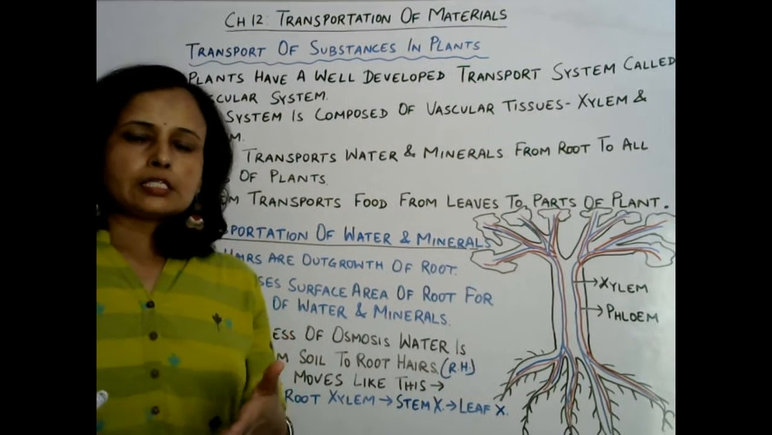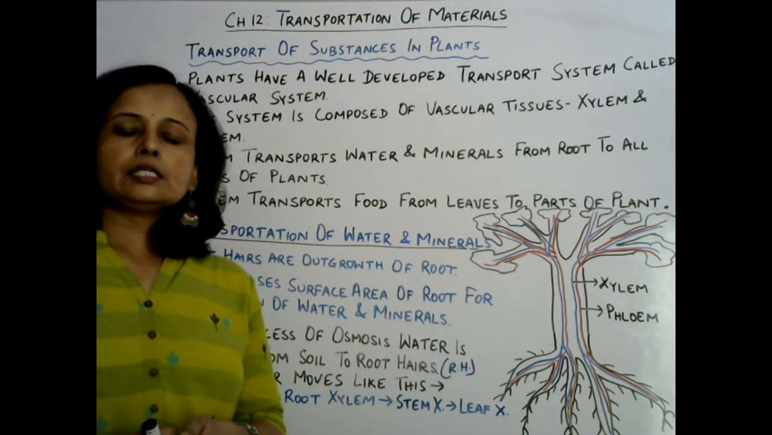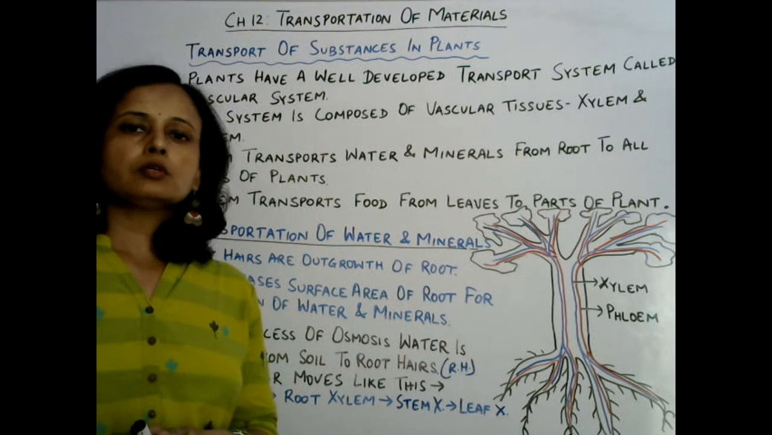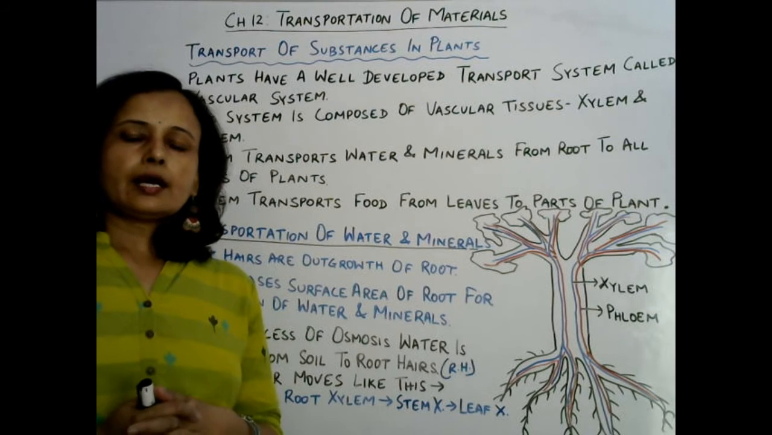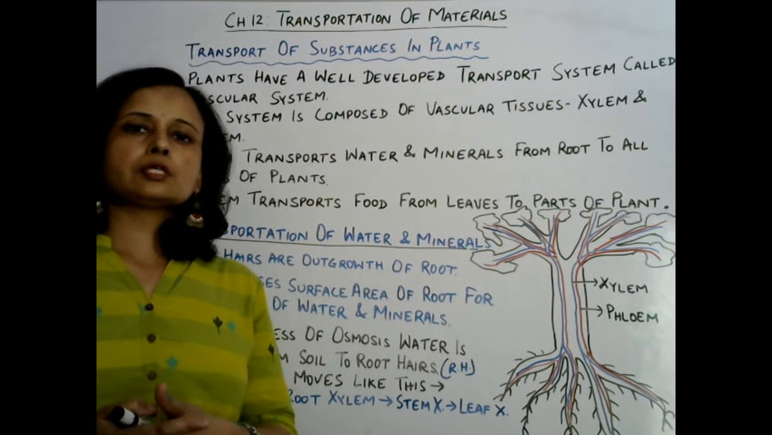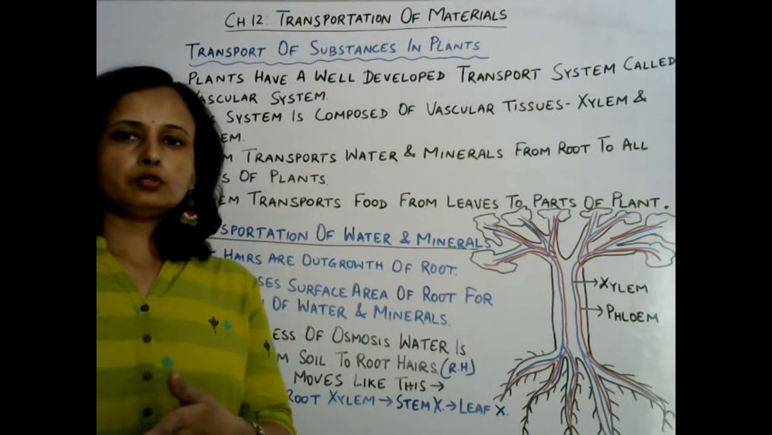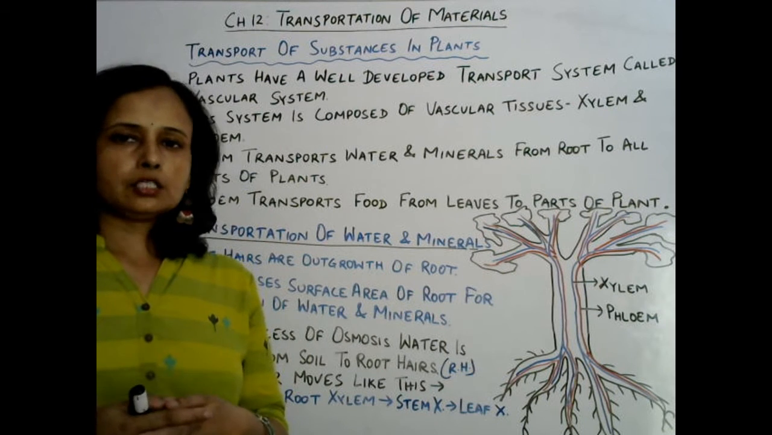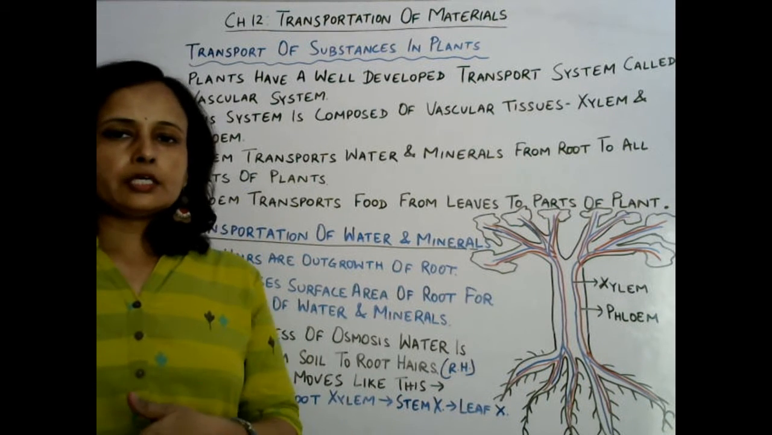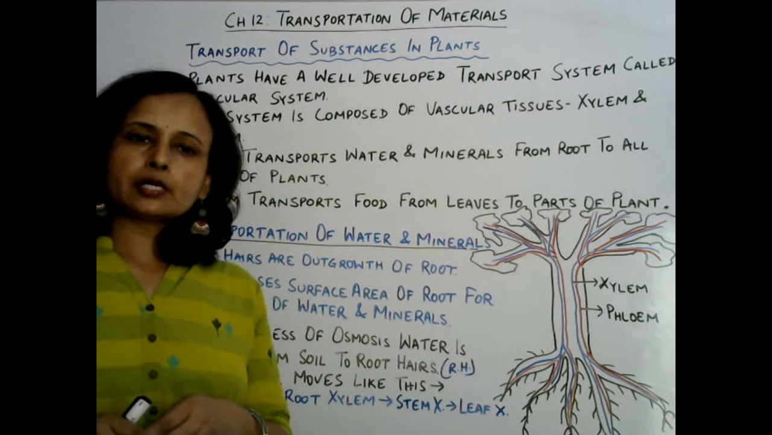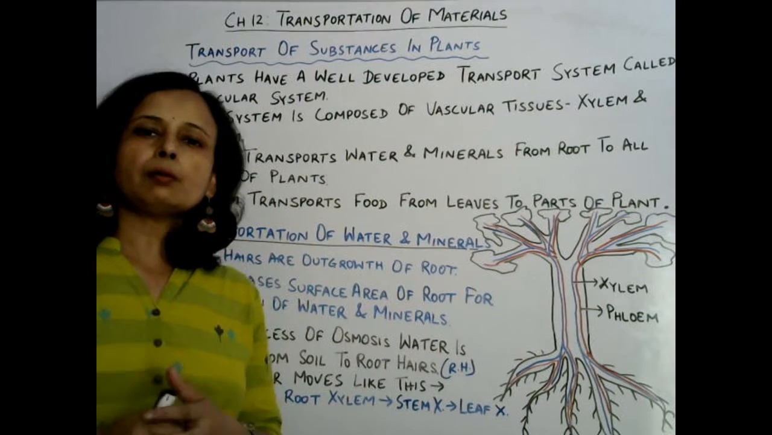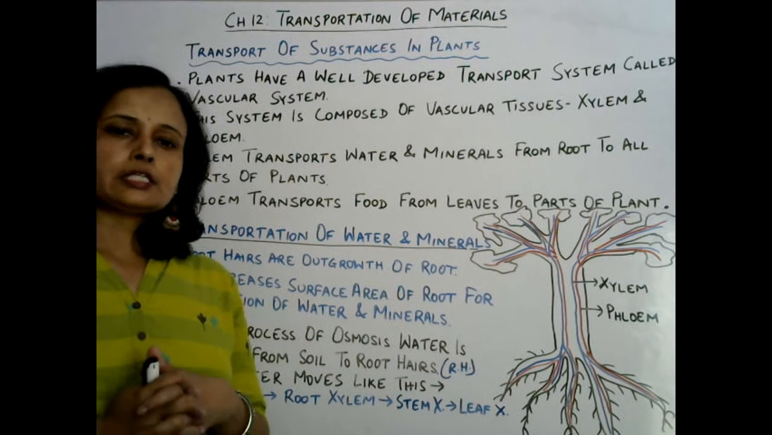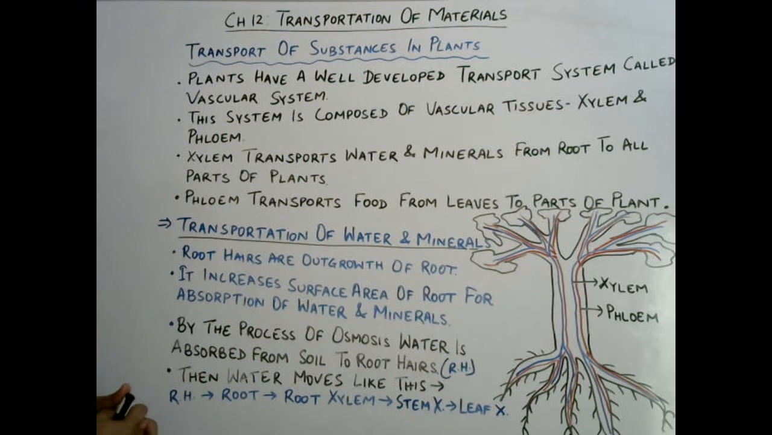Now, the transport through xylem is basically a unidirectional flow of water and minerals from the root to the rest of the parts of the plant. And phloem shows multidirectional flow of materials, that is from the leaf to each and every part of the plant: downward, left, right, upward, all directions. But water transport takes place only in the upward direction. Okay, so now we are going to learn about transport of water and minerals in plants.